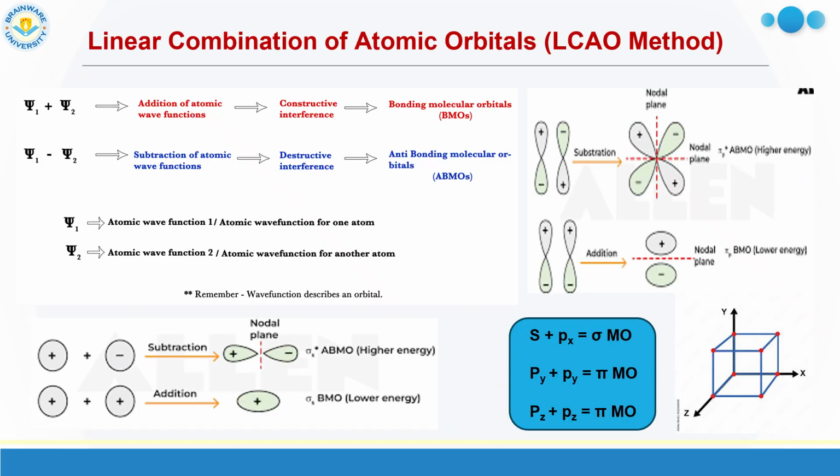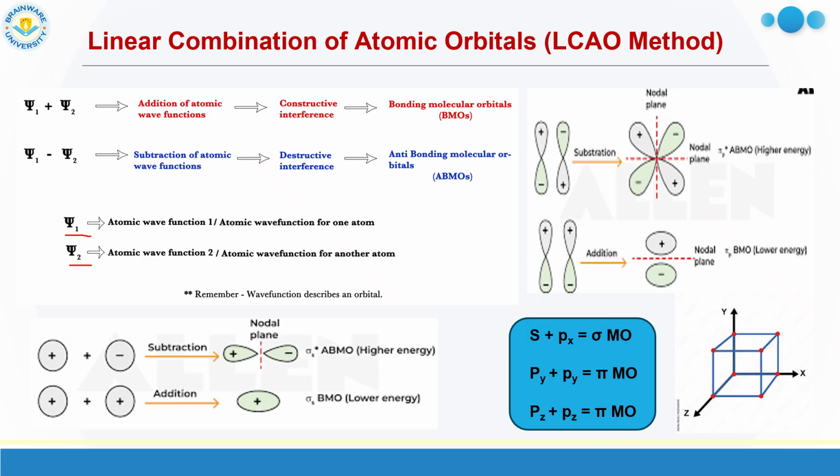Now, as I already mentioned, atomic orbitals combine with each other to form molecular orbitals. This combination method is known as the linear combination of atomic orbitals, in short the LCAO method. So what is the LCAO method? Suppose psi1 is the wave function related to the atomic orbital of atom 1, and psi2 is the wave function related to the atomic orbital of atom 2.